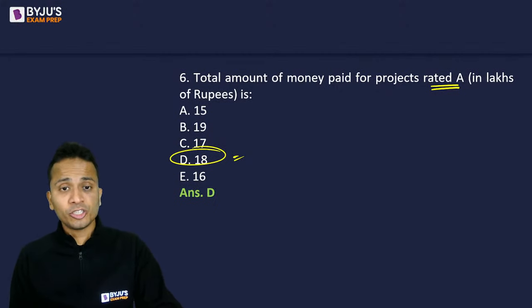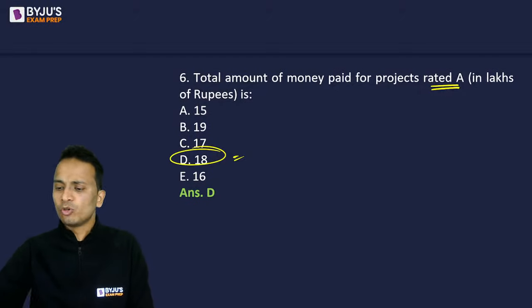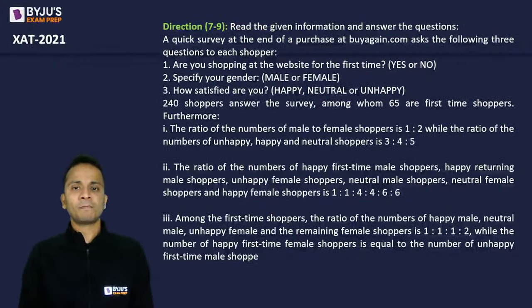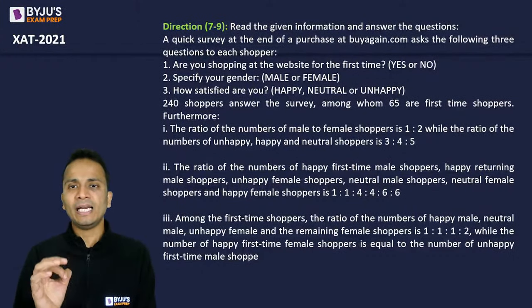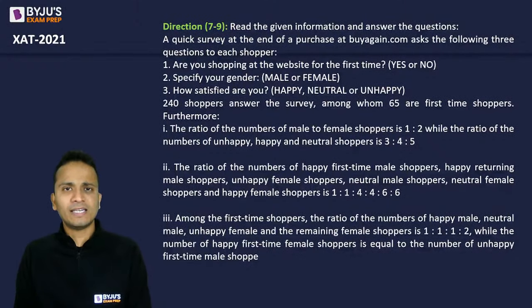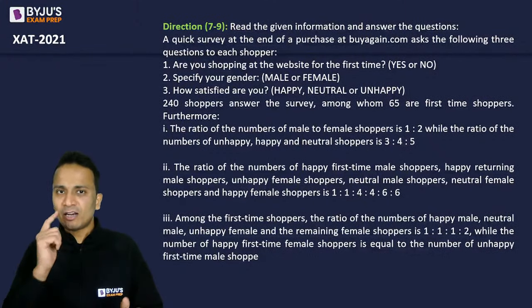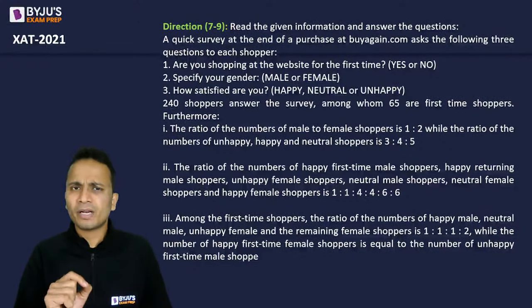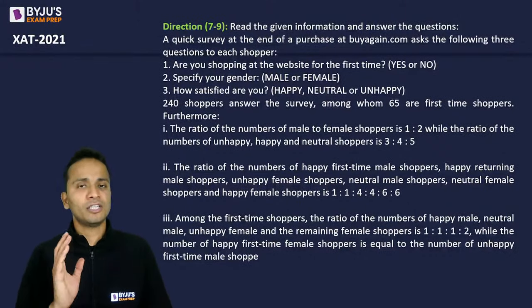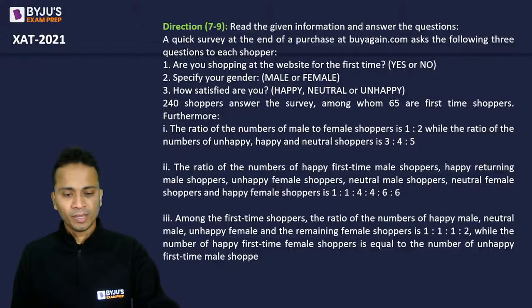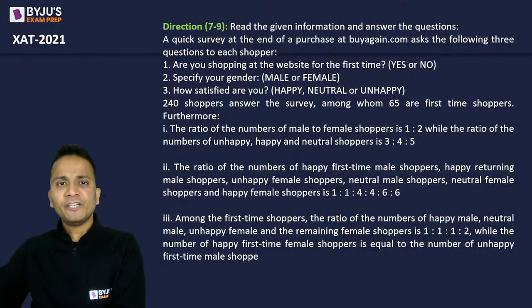So these were 3 questions of the second set. Now we have one more set which is left, and we shall quickly move on to this third set. Now this third set, it is full of numbers, very small numbers, very basic calculations. ठीक है? So एक या दो equations बनेंगी. So quickly form a table and solve this set. बहुत आसान set है. So it's just the length of the set that might bother you, but if you can make a proper table for this set, then I'm sure that you can finish this set in less than 10 minutes. The 3 questions in less than 10 minutes. जल्दी से finish कर दो इसे.